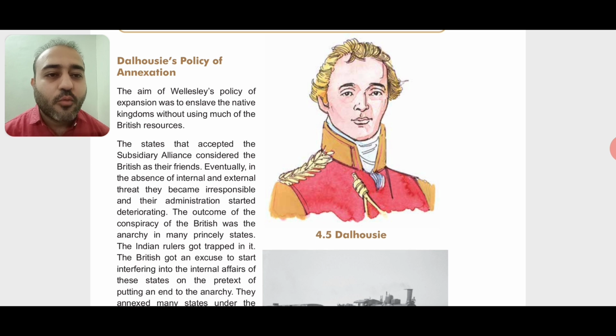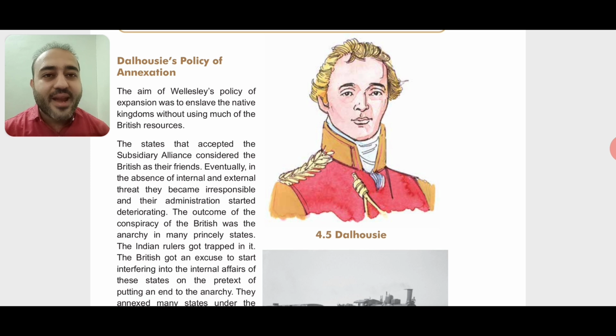Why was it made? The main intention was to take away the kingdom, and because of that they killed some of the rulers and a situation of anarchy occurred in many states. Now what is anarchy? That we have already discussed. It is a state of disorder due to the absence or non-recognition of authority.